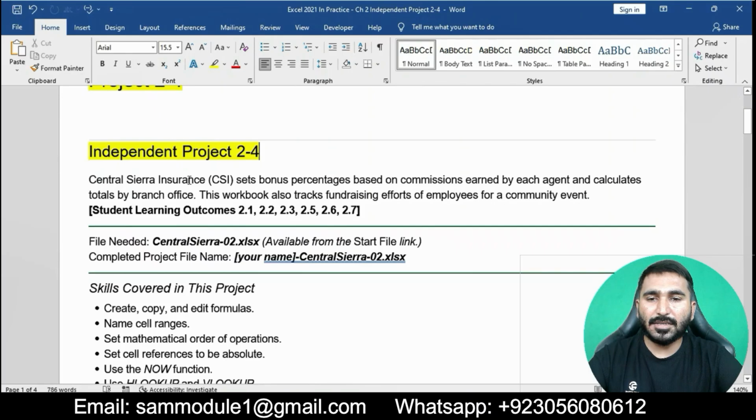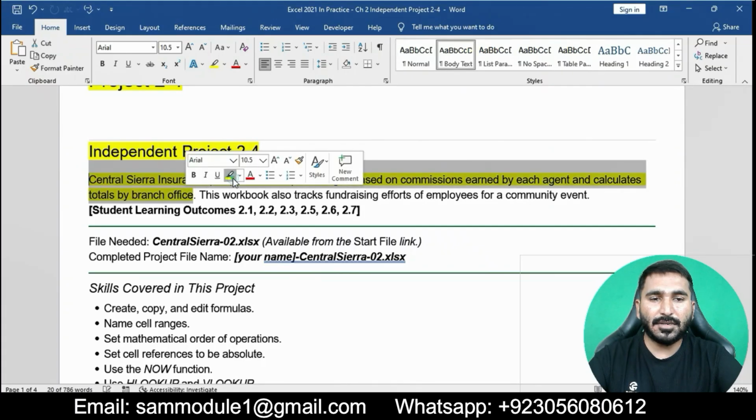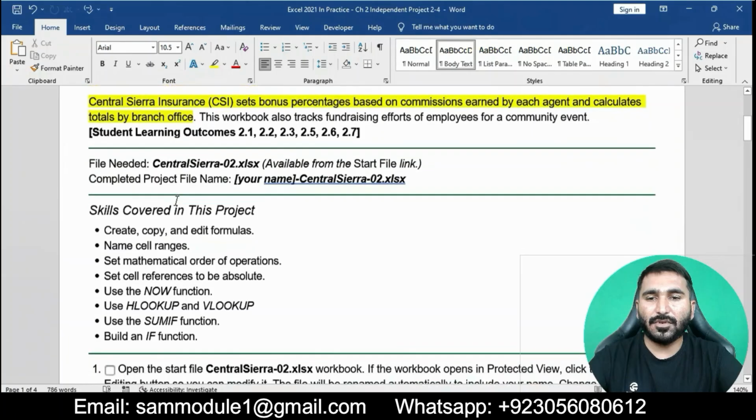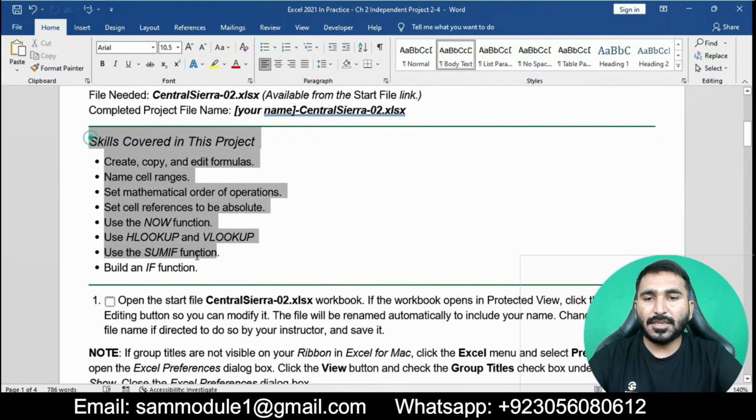Central Syria Insurance sets bonus percentage based on commission earned by each agent and calculates totals by branch office. Here are the skills covered in this project.